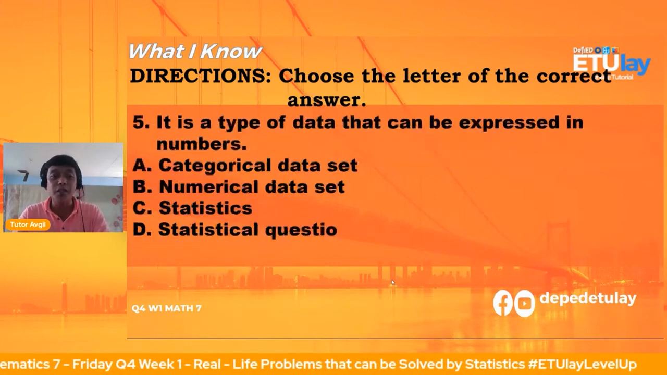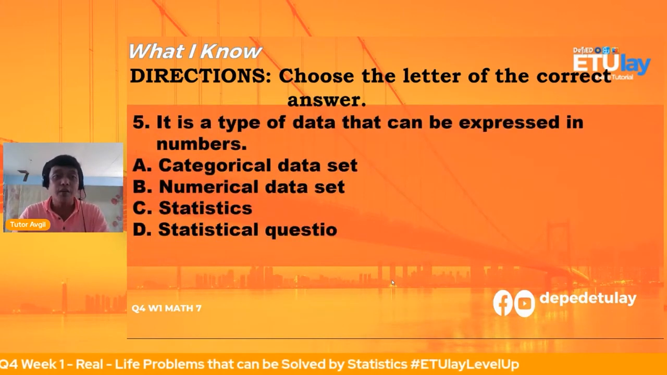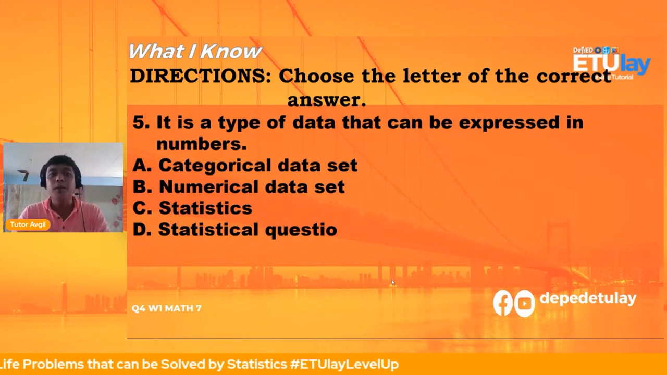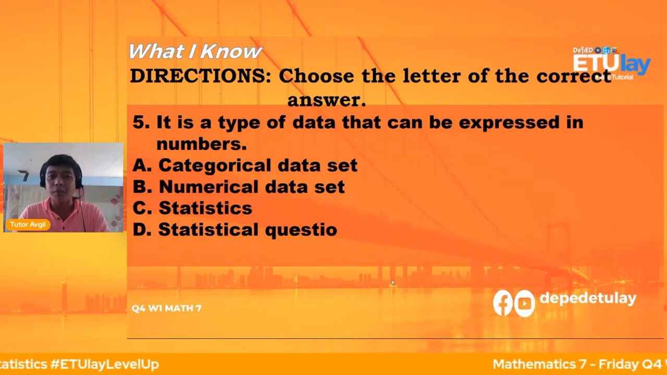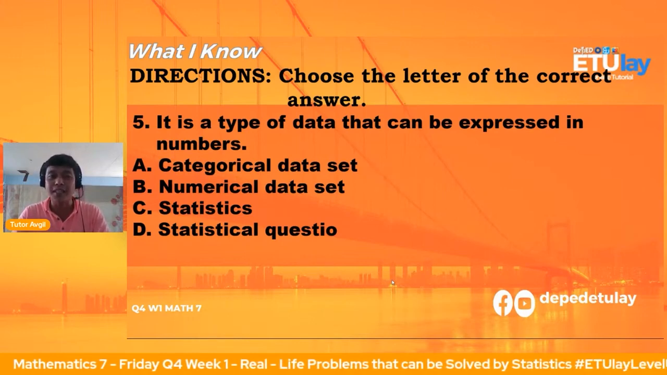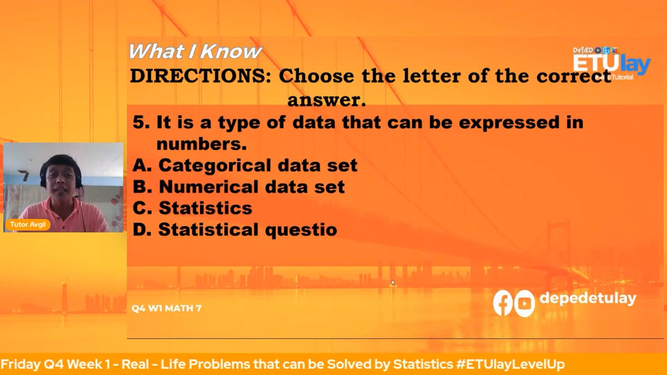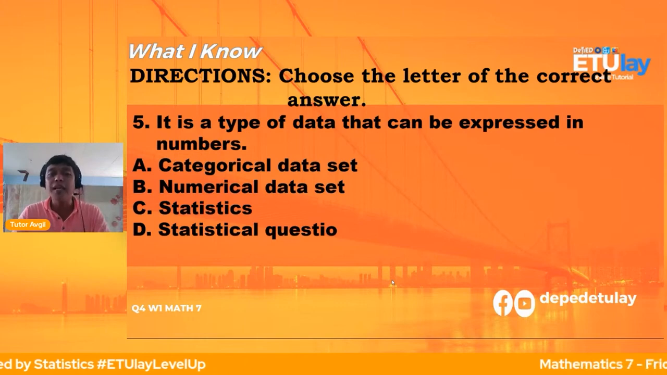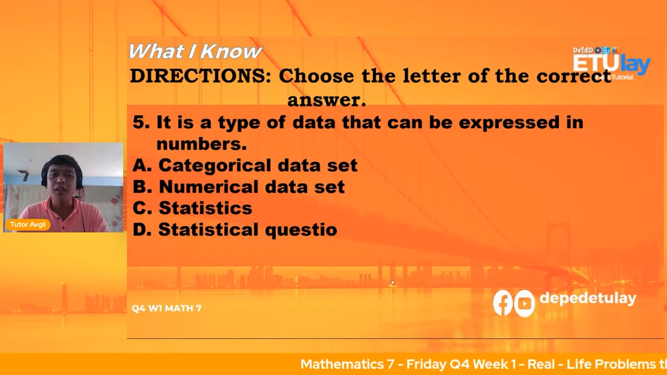Now, let's have another question. This will be our last question, I think, for our diagnostic test. So, for our pretest, question number 5, it is a type of data that can be expressed in numbers. Is it letter A, categorical data set, letter B, numerical data set, letter C, statistics, or letter D, statistical question? So what do you think is the answer?